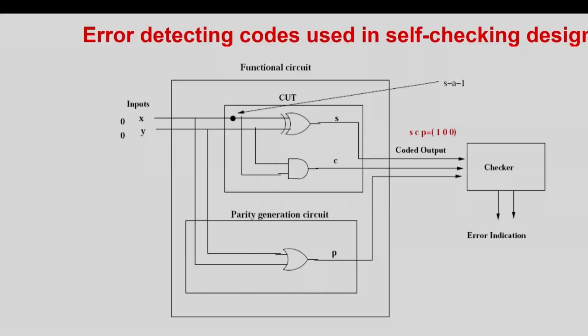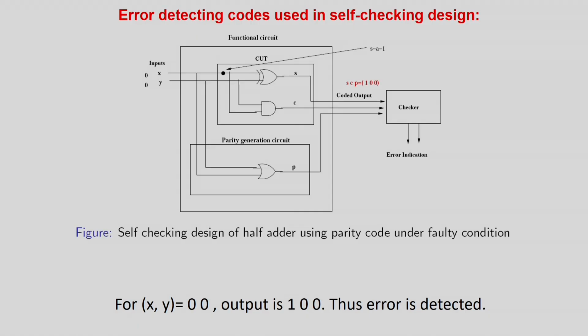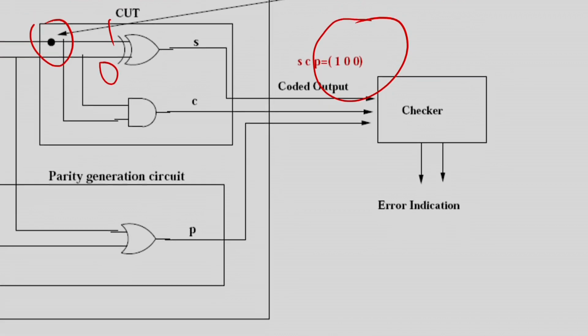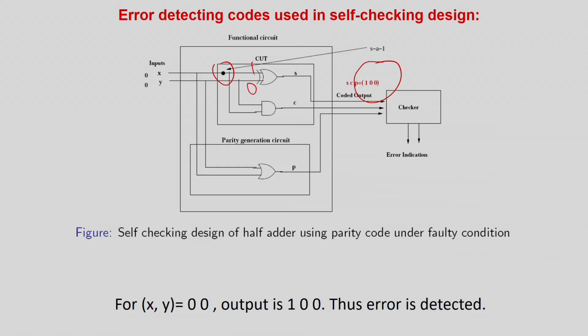So for the time being, the fault can be anywhere, only one fault at a time. So basically the same property will hold. In our case, we are assuming a fault in the CUT, because this is the main part of the consideration. So if you look at it, your output will be basically 1 0 1, because this is XOR. So 0 XOR 1 is basically 1. So now this will be 1 0 0, and the output is 1 0 1 means 1 0 0, so it's an odd parity, so the fault is going to be detected, right? So this is a very simple way of handling parity.